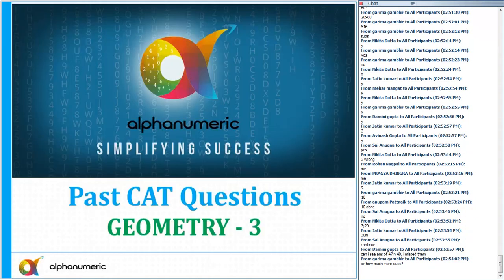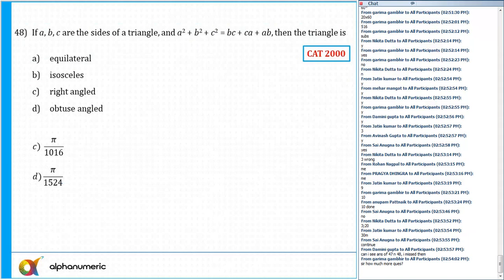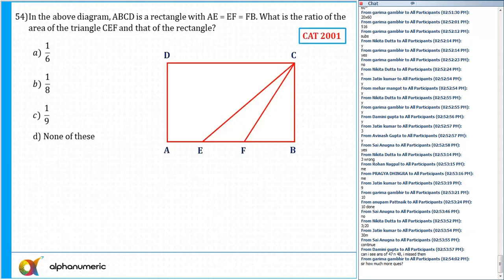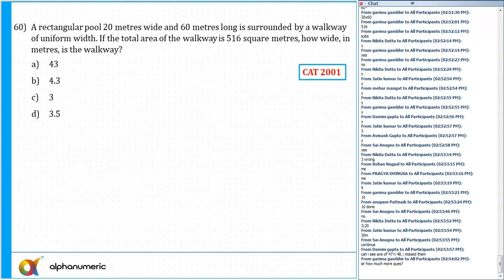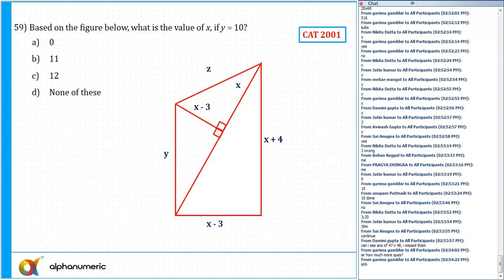How many more questions? A total of approximately 135 questions were asked in the CAT. We have just solved till where? Till question number 60. We need to solve 70 more questions. So let's do 10 more. Can we do 10 more right now without taking a break?